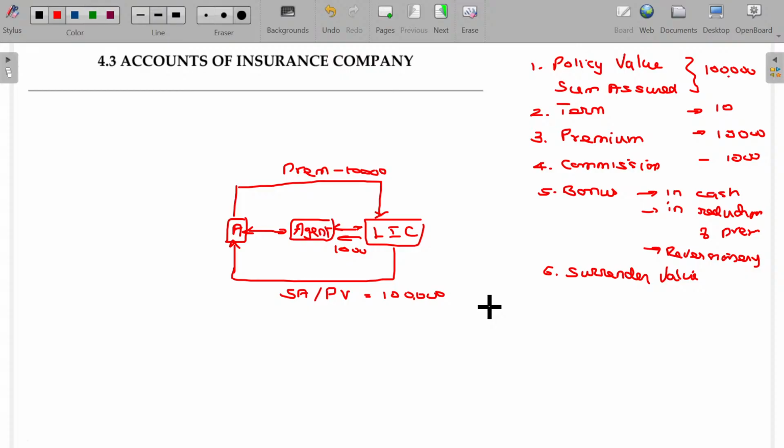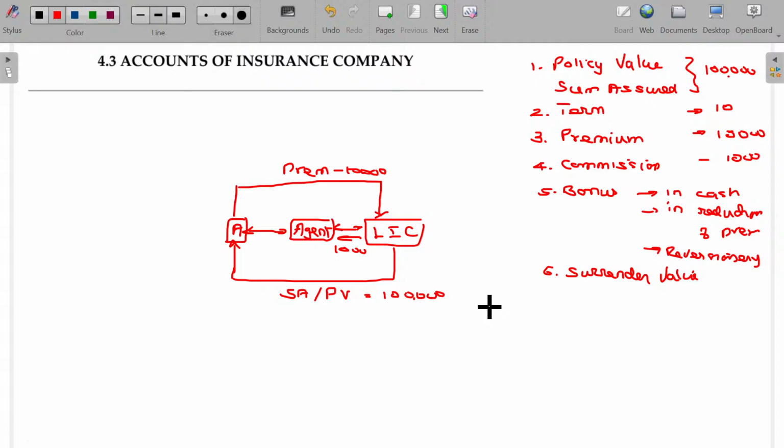See, the term may be 10 years. After payment of the fourth or fifth premium, A feels it's not possible to pay the premium month on month, year on year, whatever it may be. A demands, sir, I want to cancel and give me my money back, whatever the amount available in my account. Usually that is called surrender value. It will be lesser than the amount deposited.